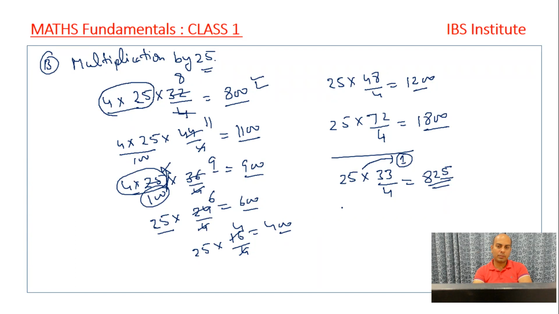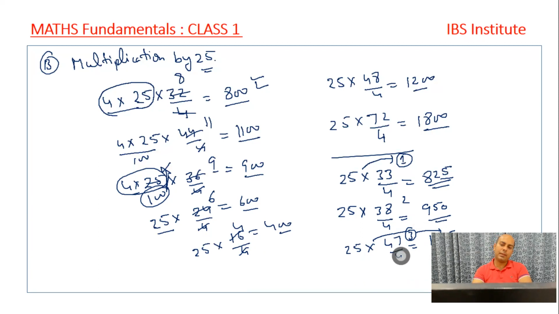Say, I take one more example. So it's 25 into, say, the number is 38, right? So what I do, I divide it by 4, and it comes out to be 9. 9 4s are 36. Remainder is 2. So 25 into 2 is 50, right? Clear? Say, I have to multiply 25 into 47. I divide it by 4, 4 into 11, 44, remainder is 3. So 25 into 3, that is 75. 25 3s are 75, right?